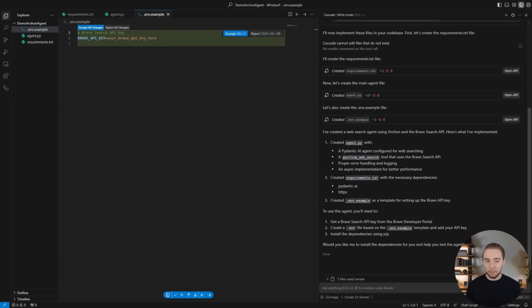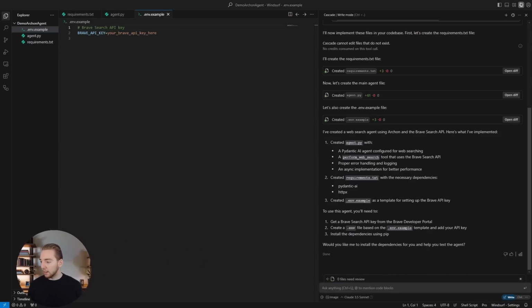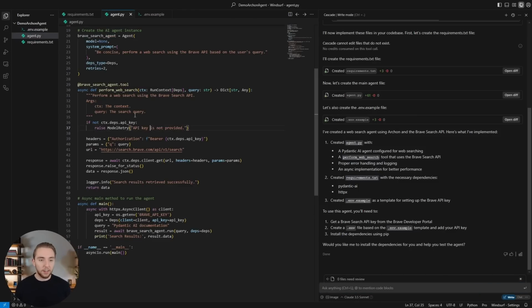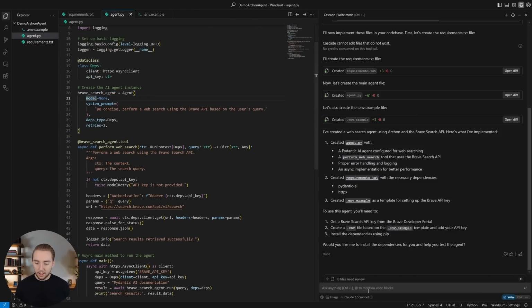So I'm going to accept these changes, but now I'm going to use human in the loop because I want to. Let me actually move myself here so you can see me typing right here. I'm going to ask it to fix the first big issue that I see here because model is none. So I'm going to say, ask Archon to fix the model for the Brave search agent.